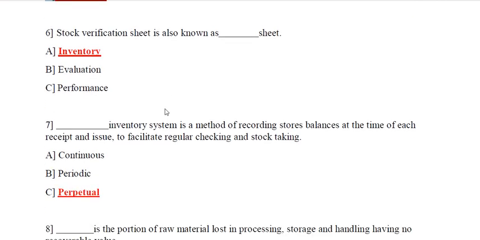Question number 6. Stock verifying sheet is also known as dash sheet. So the options are given as below. Option A, inventory, option B, valuation, option C is performance. So the correct answer is option A, inventory. Stock verifying sheet is also known as inventory sheet.